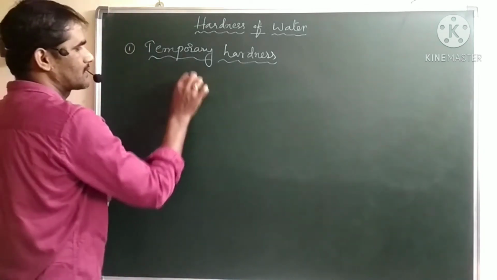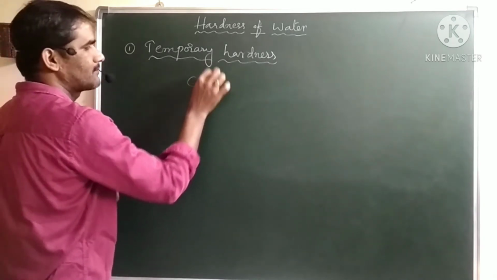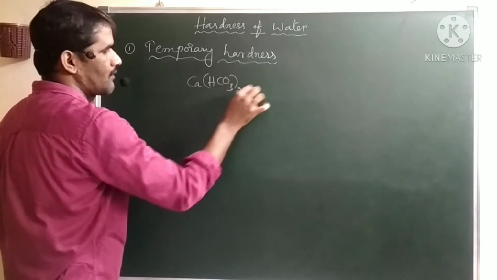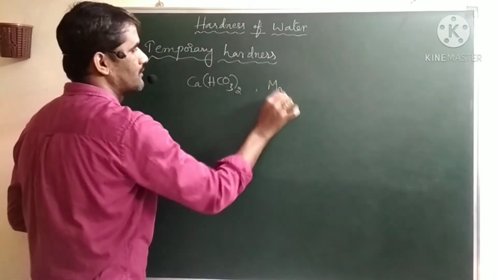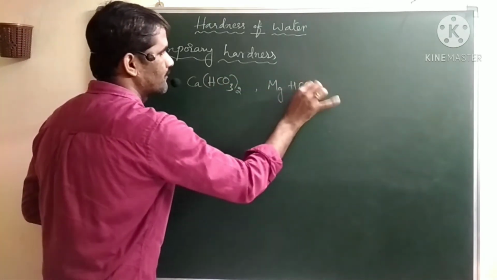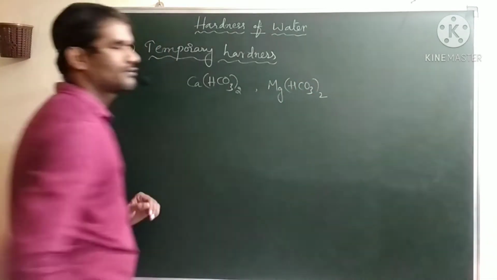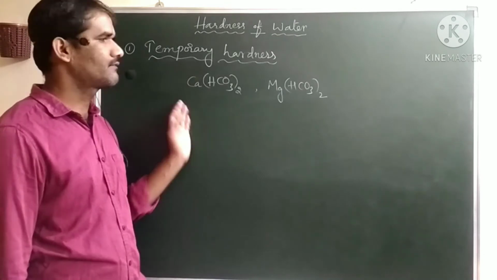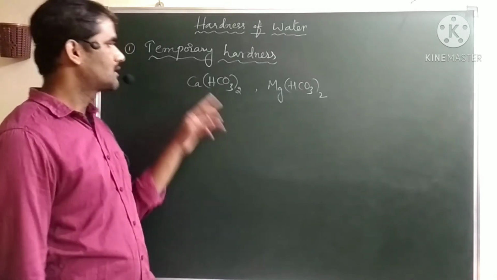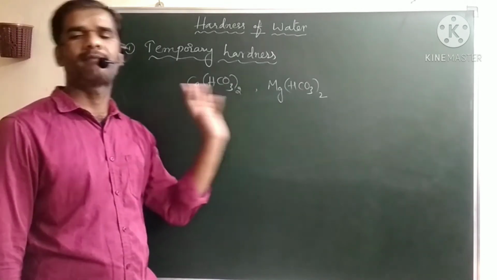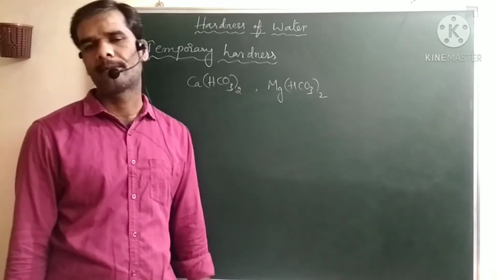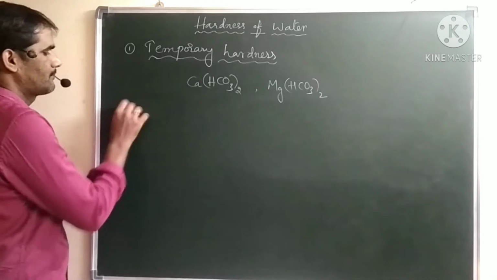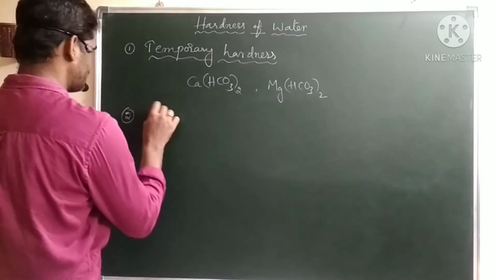If water contains calcium bicarbonate or magnesium bicarbonate, these two salts are responsible for the temporary hardness. Anyhow, whenever you add the soap solution, it reacts with calcium and magnesium ions and they will form the precipitate. And the second one is permanent hardness.